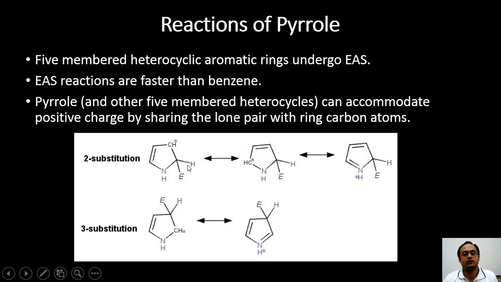When the electrophile is coming with a positive charge, the positive charge is delocalized within the 5-membered ring, and it can be further stabilized by the lone pair of the nitrogen to form a highly stabilized contributing structure. Even in the case of C3 substitution, similar intermediates are possible in which the nitrogen lone pair is helping to stabilize the positively charged intermediate.